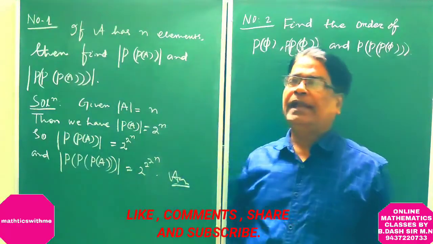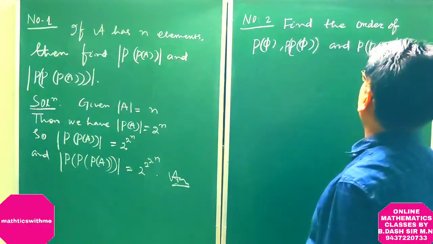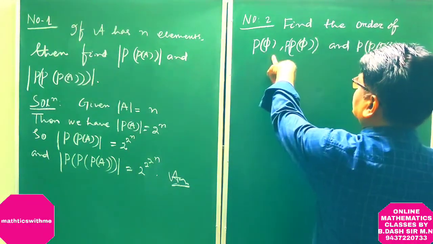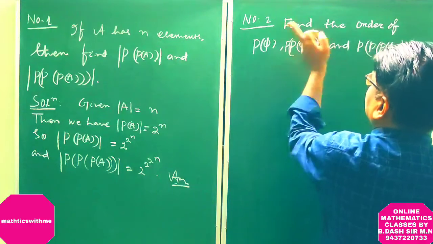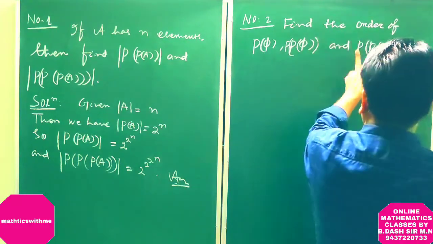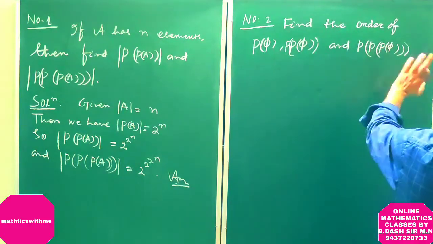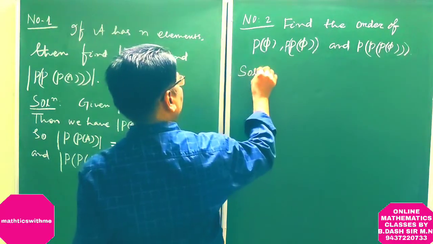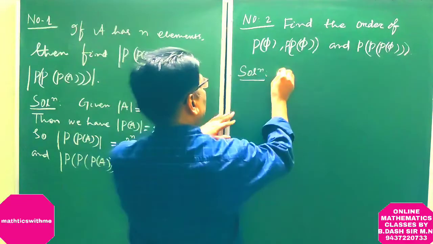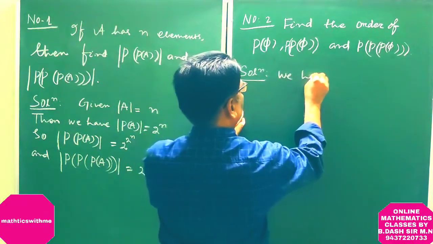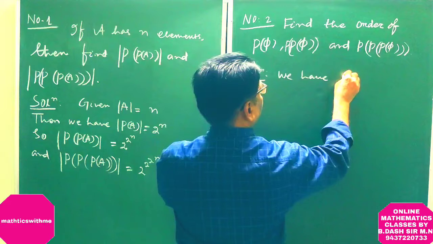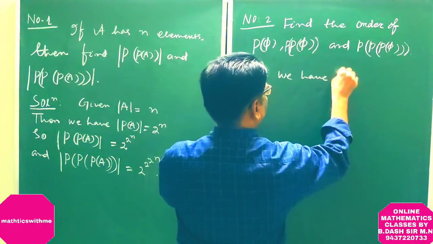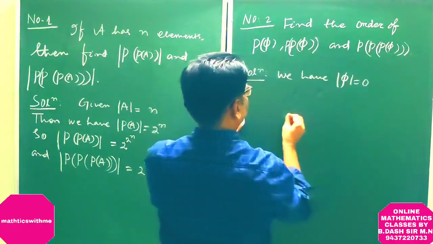Now, our next question is, find the order of power set of phi, power set of power set of phi, power set of power set of power set of phi. Now, solution. We have cardinality of phi is equal to 0.